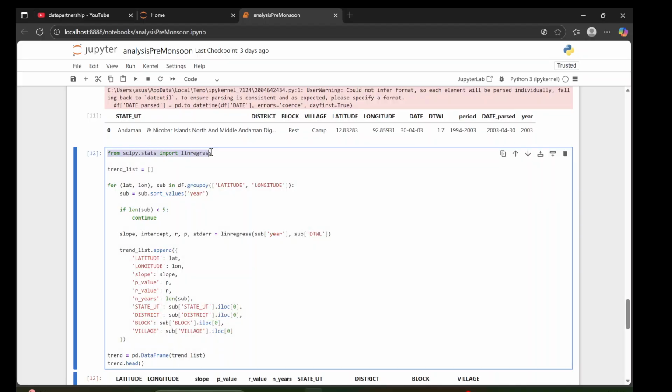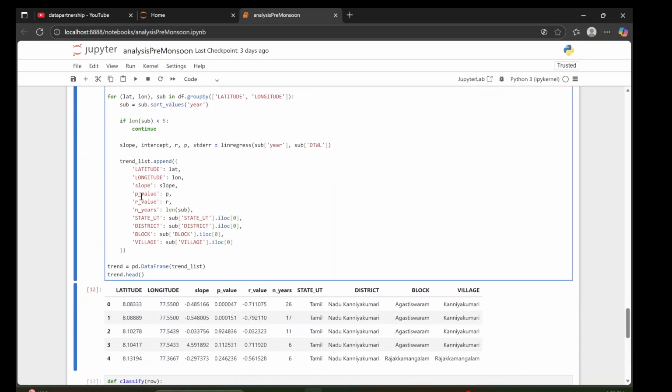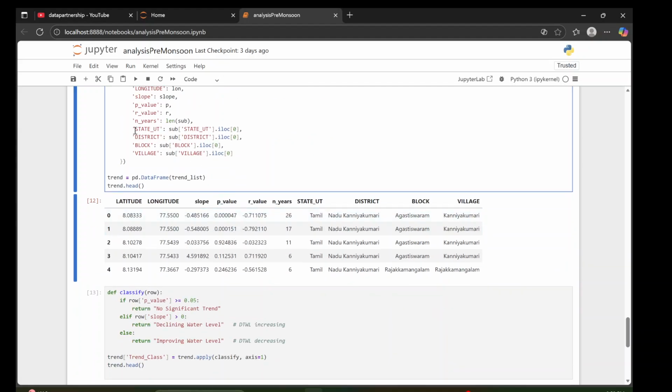So based on that, I have used the scipy.stats Python library. It imports linregress like this, and based on that I have defined the latitude, longitude, and all the trend list, like slope. You can see p value, r value, n value, n years, right? Like that. Here we have mentioned a few terms like iloc. I will create a separate video on iloc. It's a very important part of Python.